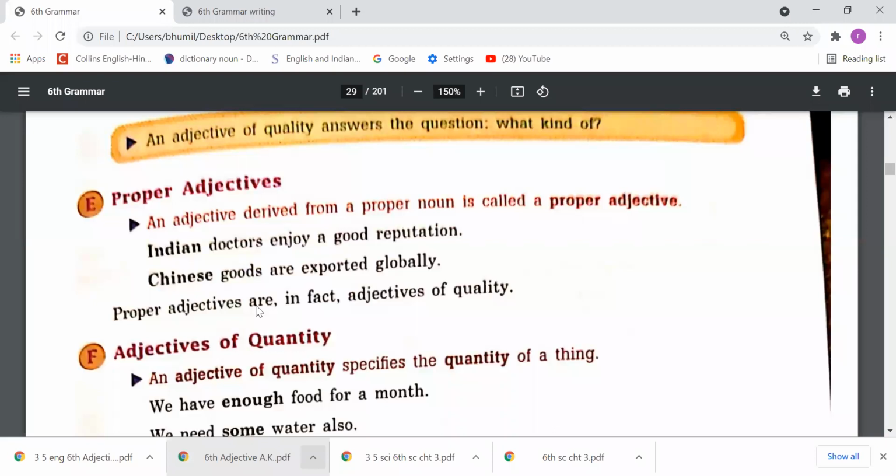If someone is from India, we can say Indian, like Indian food, American goods, Chinese food, right? So these words, Indian, American, Chinese, Australian, are called proper adjectives.